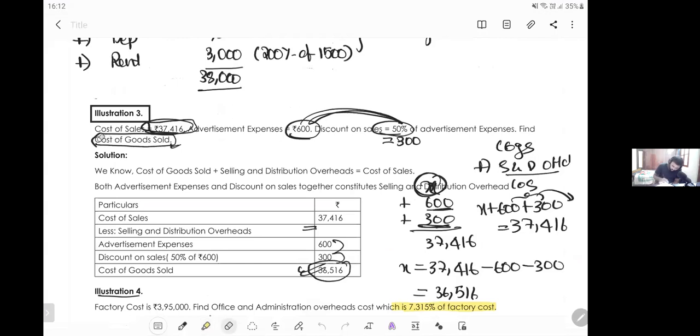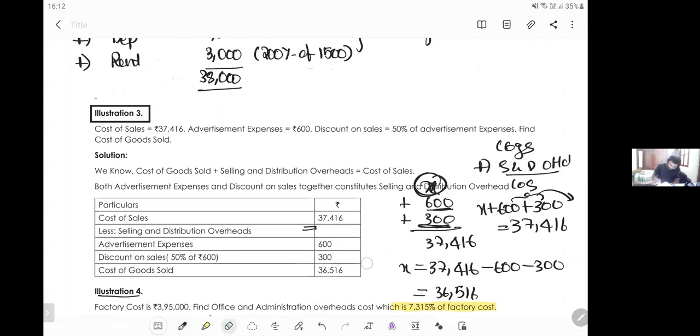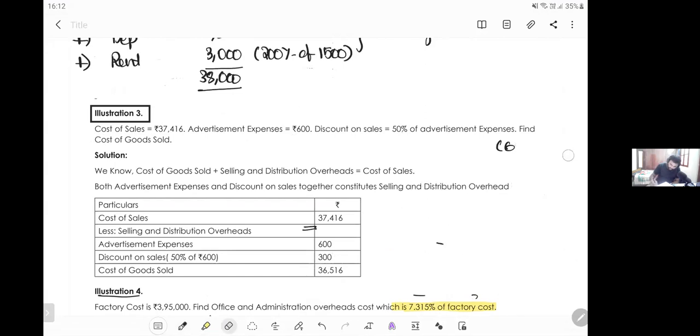Now see the third column, what he's saying. Cost of sales is equal to 37,416. Advertisement expenses is 600. Discount on sales is 50% of advertisement expenses.